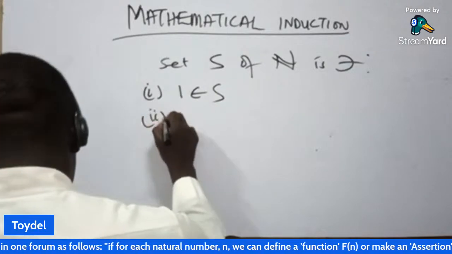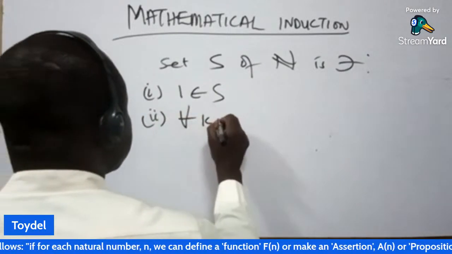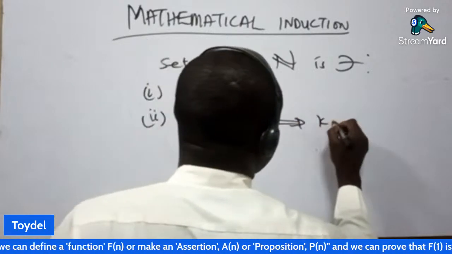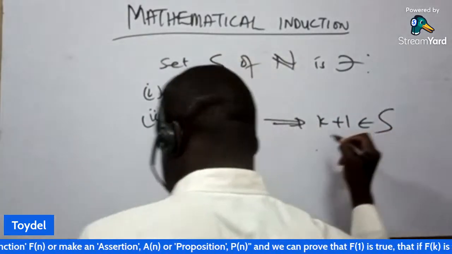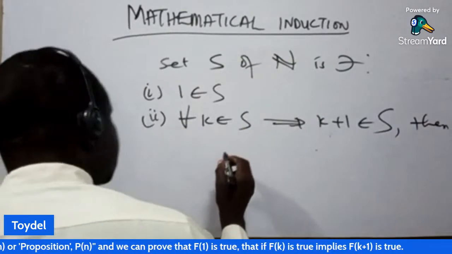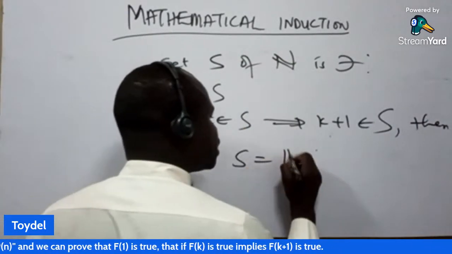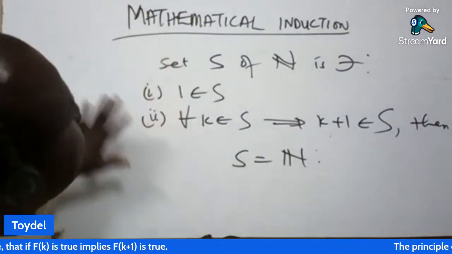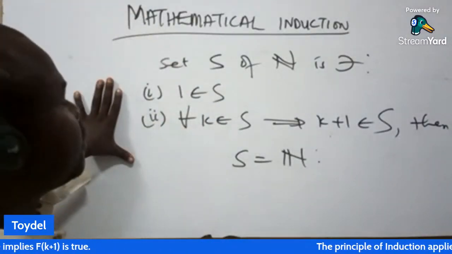Then Roman numeral ii, for all k belonging to x, it implies that k plus 1 belongs to x. Then we say that x is equal to the set of natural numbers, and that's what we check. So every problem under mathematical induction, this is what we do. This is the summary of everything.